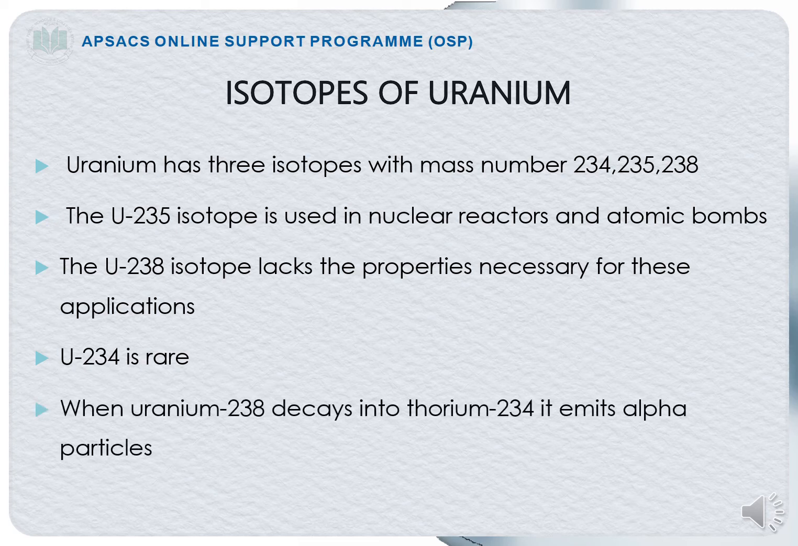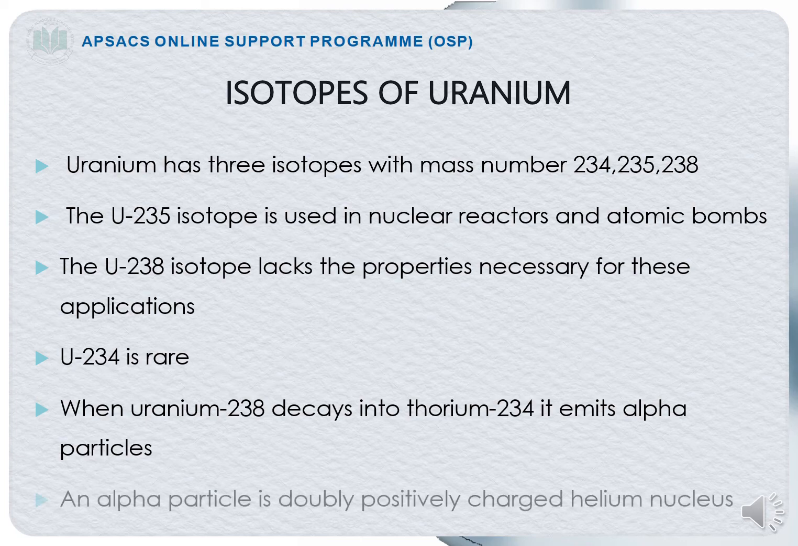When uranium 238 decays into thorium 234, it emits an alpha particle. It means that when uranium 238 is split, it will give you thorium 234 and also emit the alpha particles. And that alpha particle will be doubly positively charged and is the nucleus of the helium. An alpha particle is a doubly positively charged helium.